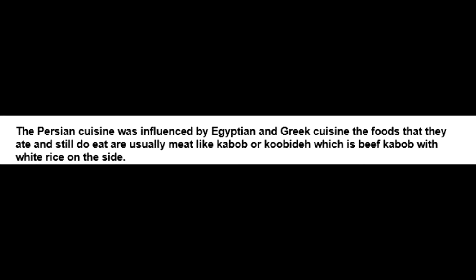The Persian cuisine was influenced by Egyptian and Greek cuisine. The foods that they ate and still do eat are usually meat like kebab or kubideh, which is beef kebab with white rice on the side. Persian irrigation systems are qanats.